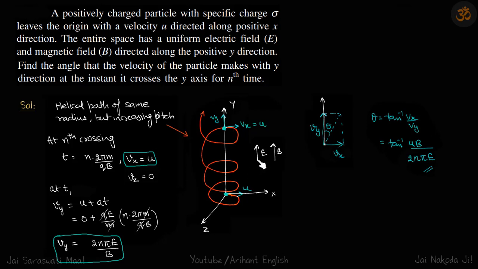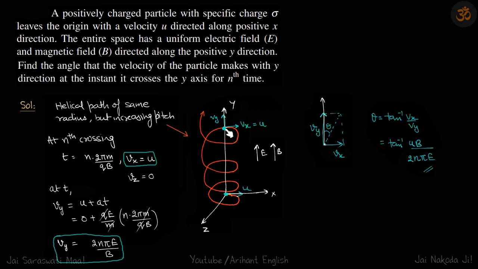Now we are supposed to find when it crosses the y-axis for the nth time. That is when it completes the nth loop. What is the angle between the final velocity v and the y-axis? So this angle theta we are supposed to find. So let's resolve this into the two components.